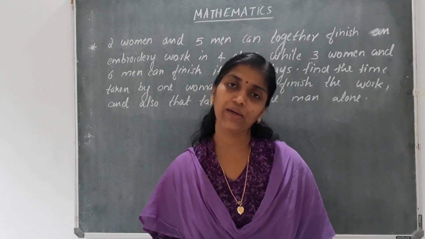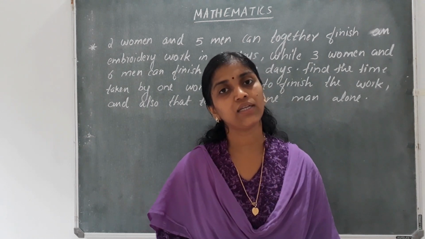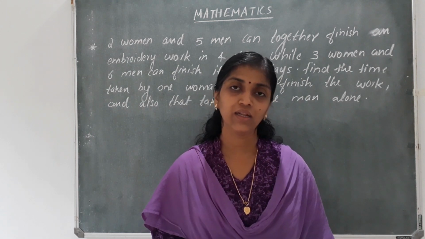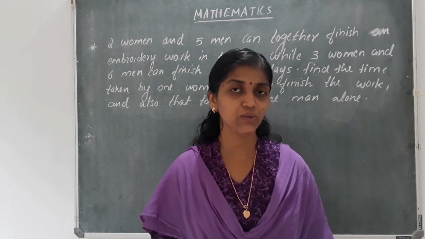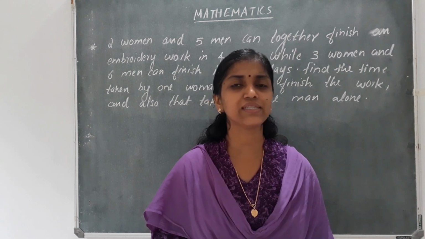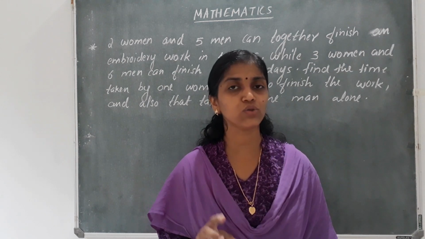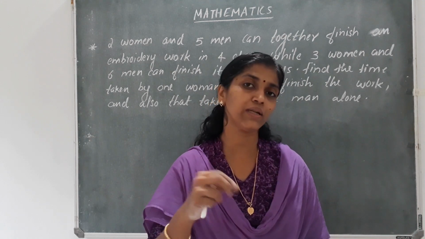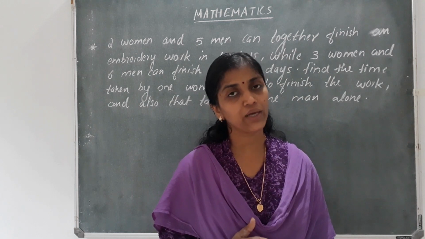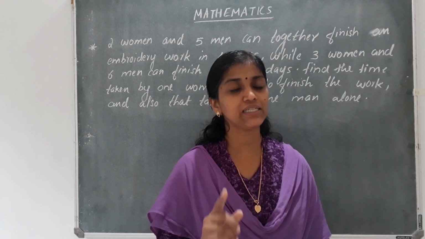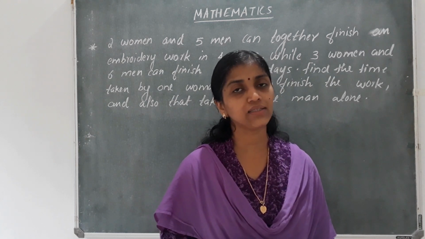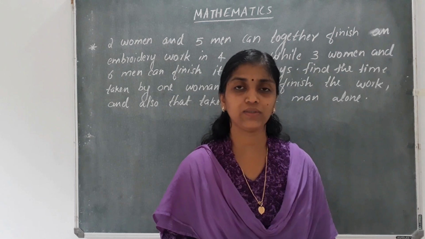We were taking the chapter pair of linear equations in two variables. I told you that was the last section; we are almost at the end of the chapter and we have only 2 more questions left. Those 2 different models of questions, both we will discuss in the class itself. Today in this session we will discuss only one problem, and along with that I'll give you your lab activity.